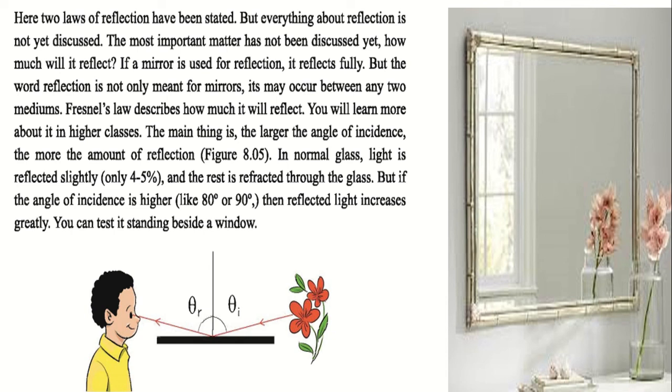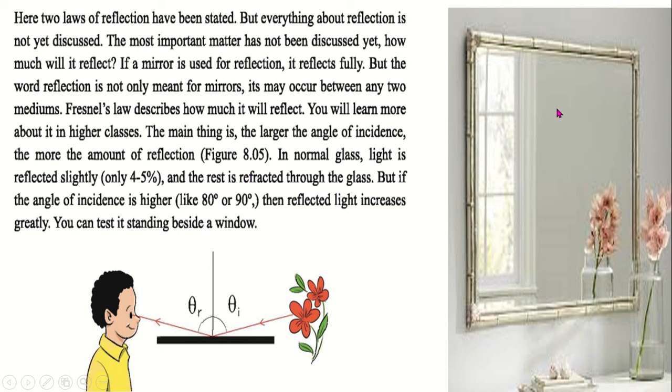Fresnel's law describes how much it will reflect, and you will learn about it in the higher class. The main thing you must remember is that the larger the angle of incidence, the more the amount of reflection. In normal glass, light is only slightly reflected, 4 to 5%, and the rest is refracted into the glass.